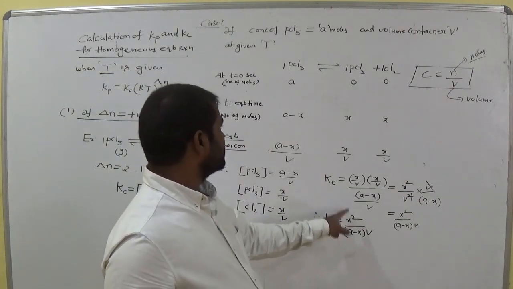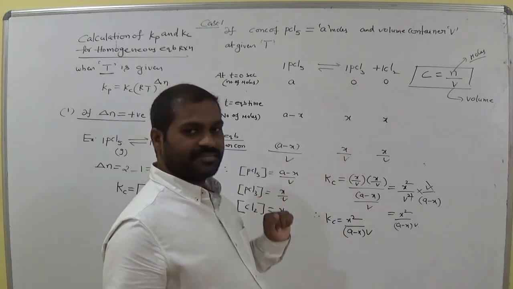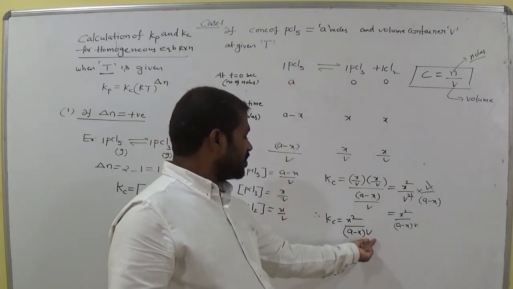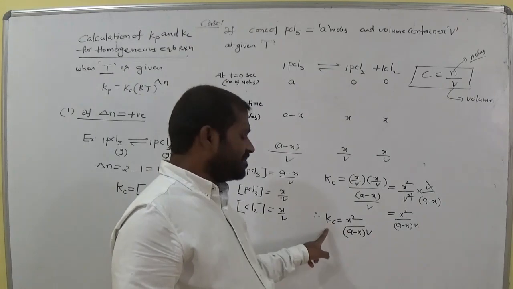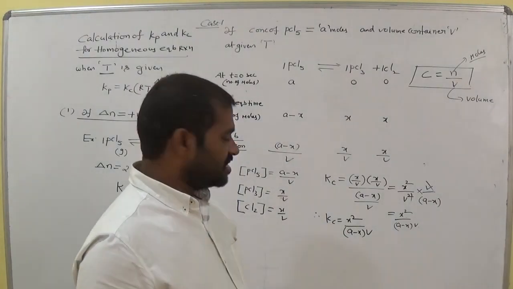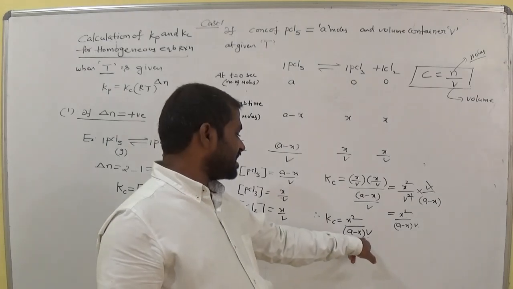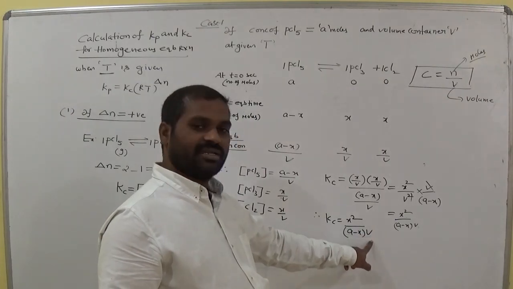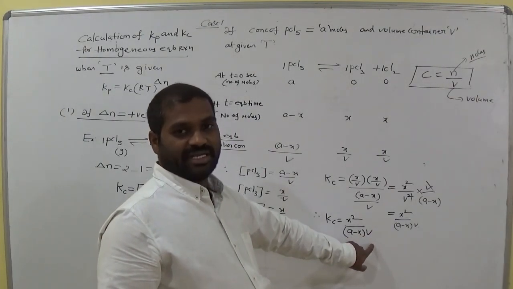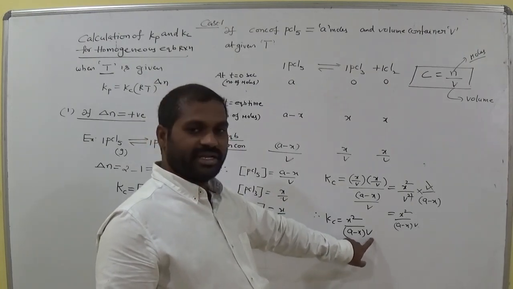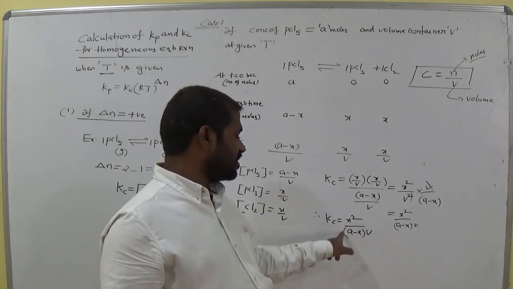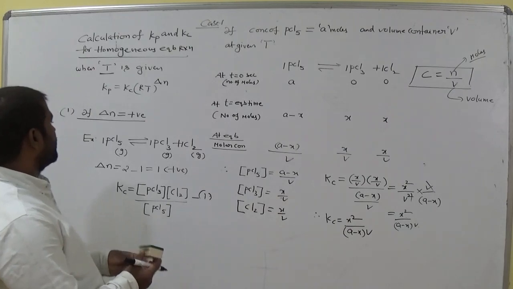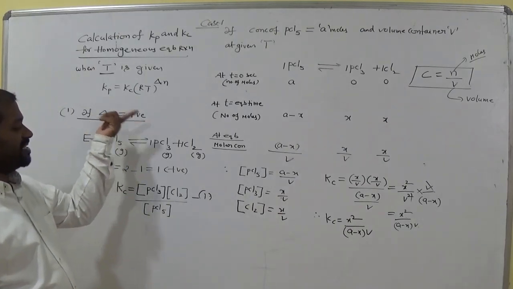So what about X here? X is the product concentration. What about A here? Initial concentration of reactants. Okay, where V is how much? The volume of the container. Kc means the equilibrium constant in molar concentration. So Kc equals X square by A minus X into V. Understood or not? So is V in the numerator or denominator? Clearly in the denominator. Okay? So it is at the denominator position. So Kc equals X square by A minus X into V. Okay? So if delta n is positive, what is the expression for Kc?